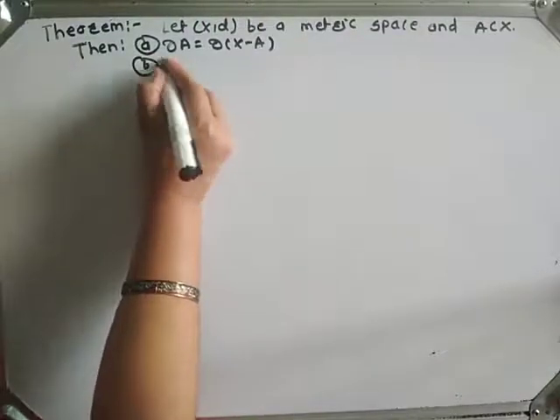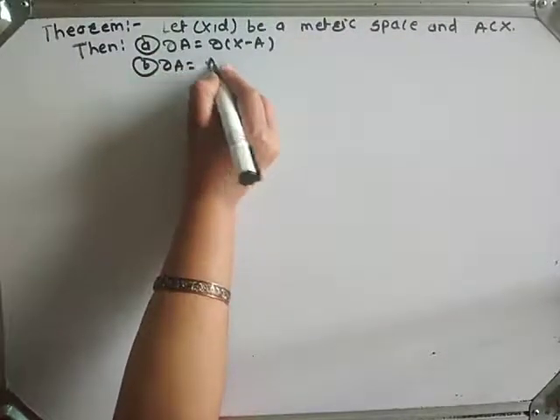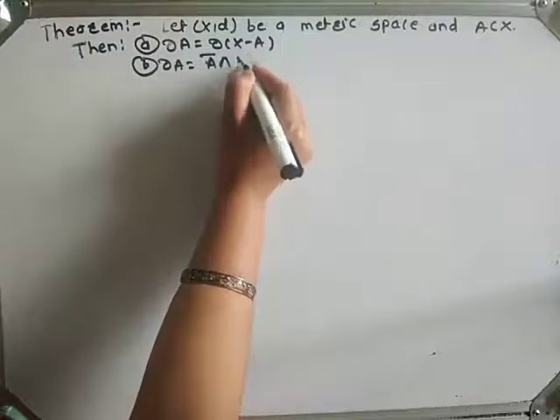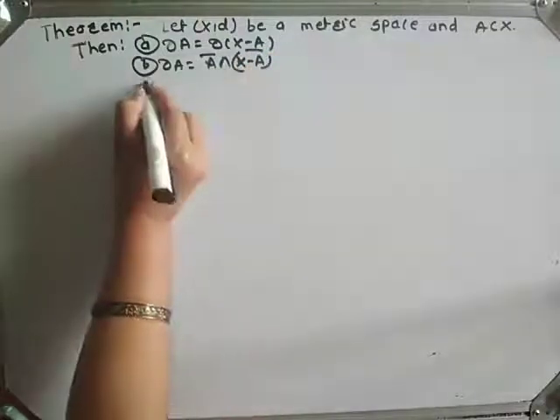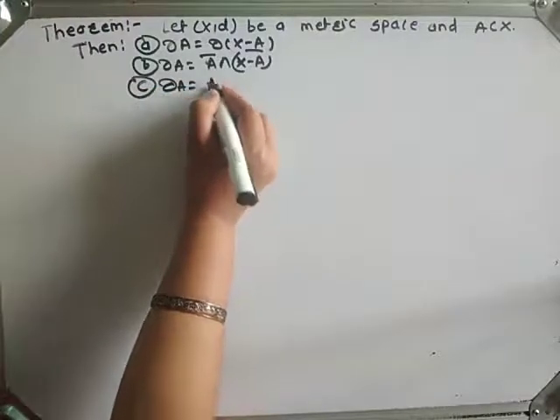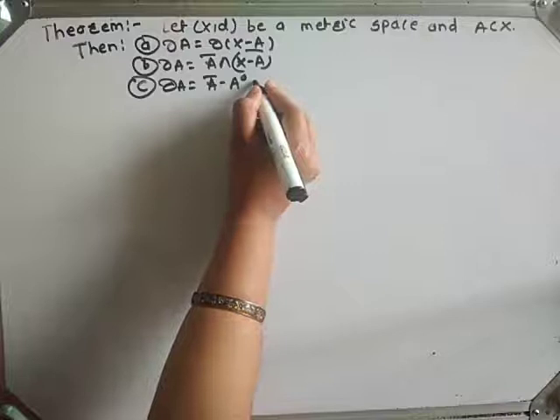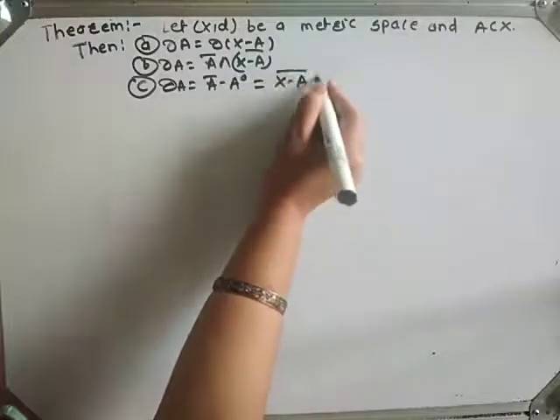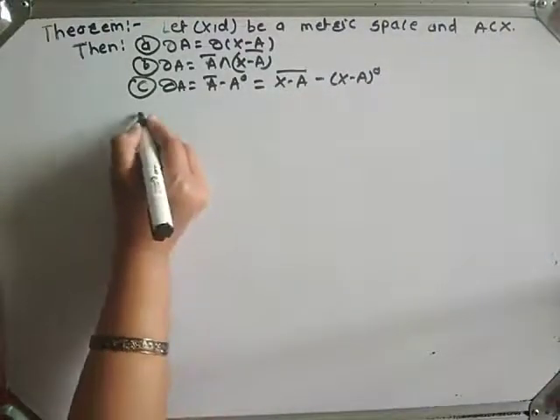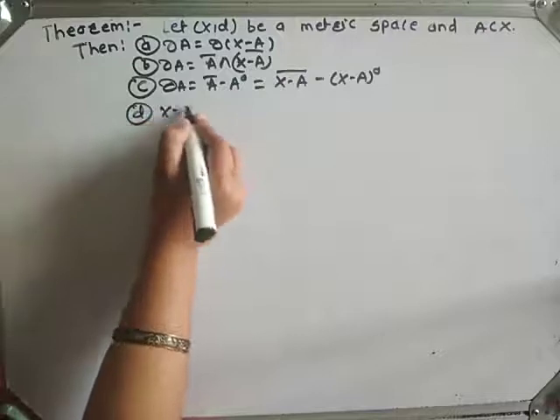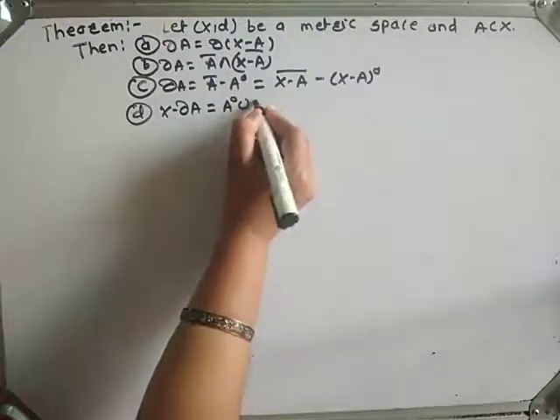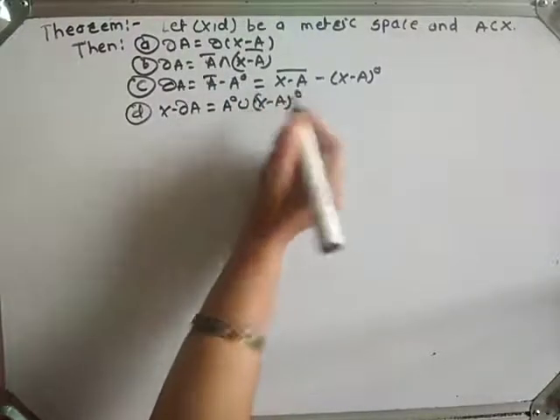(b) Boundary A is equal to A closure intersection X minus A closure. (c) Boundary A is equal to A closure minus A interior, which is equal to X minus A closure minus X minus A interior. (d) X minus boundary A is equal to A interior union X minus A interior.